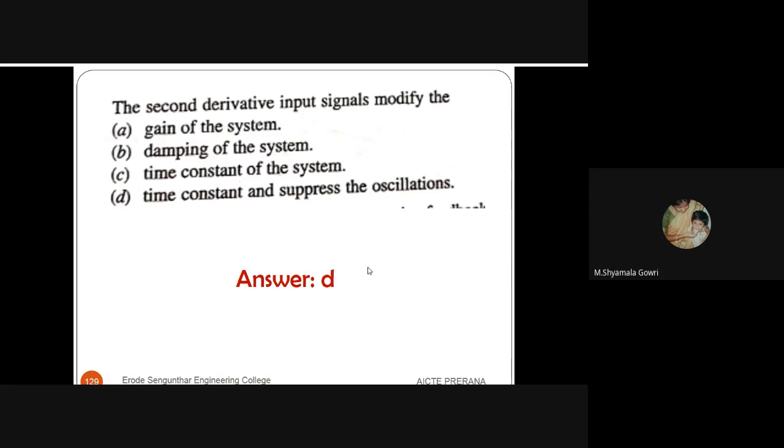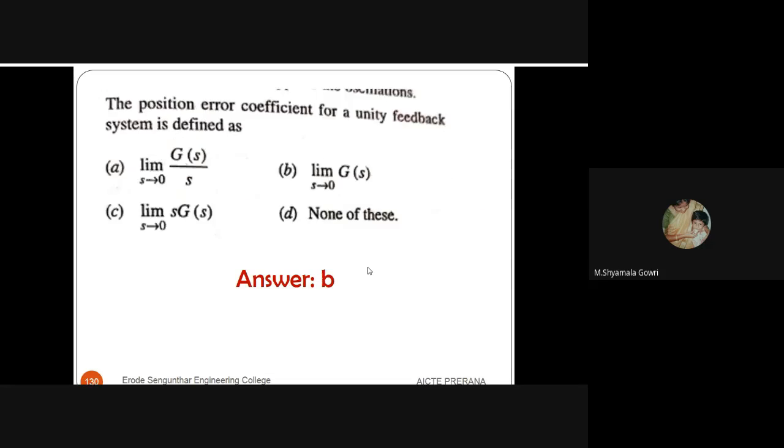The second derivative input signal modifies the time constant and suppresses the oscillation. The second derivative input signal always modifies the time constant, and it also decreases the oscillations of the system.